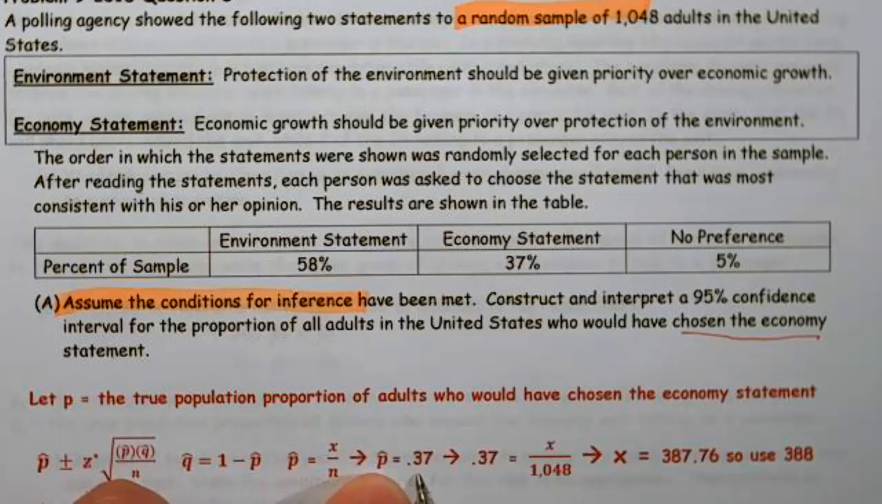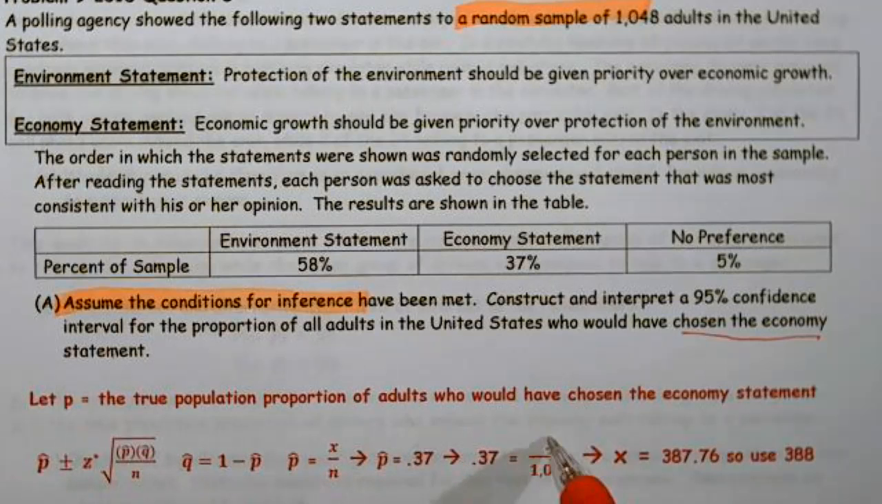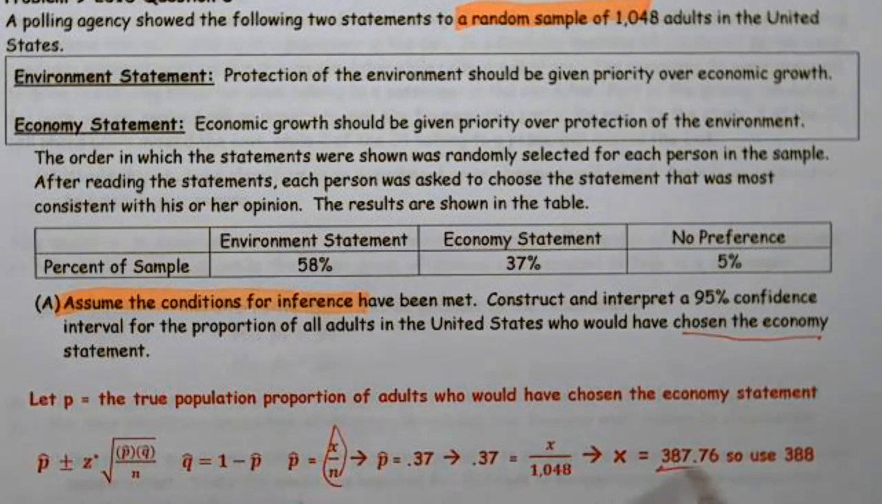So p hat in this case is 0.37. And 0.37 equals x over 1,048. And you're like, well, why did you do that? Well, the reason I did that is because if I'm going to use the calculator, I have to know what both x and n are. Well, as it turns out, I get a decimal answer.